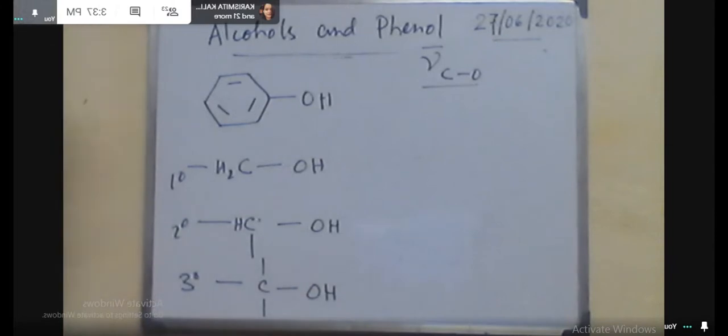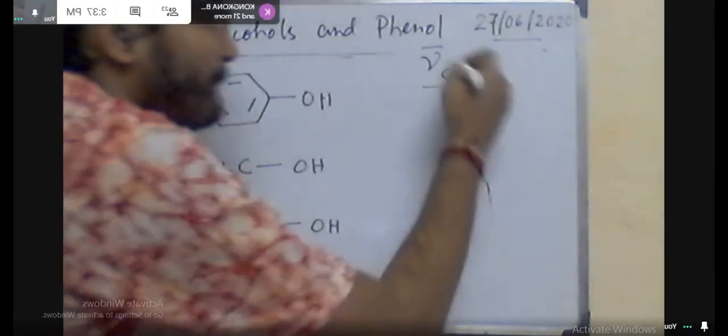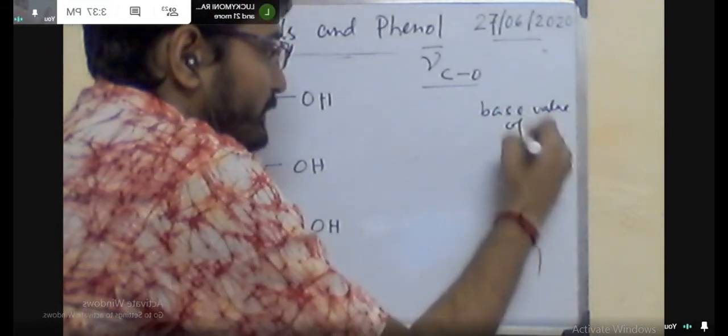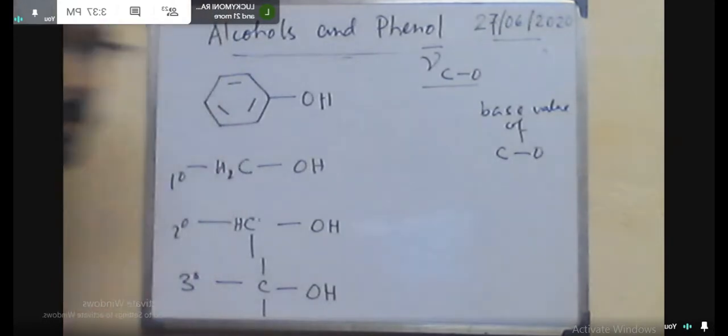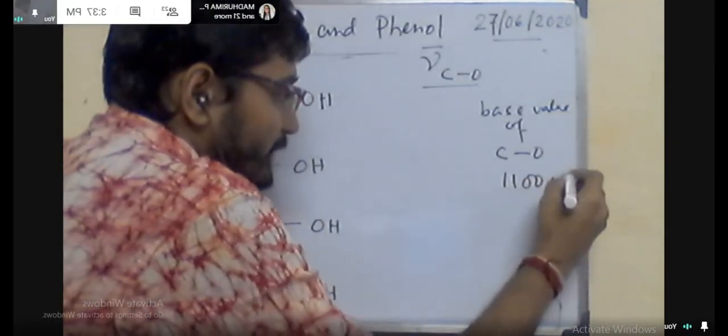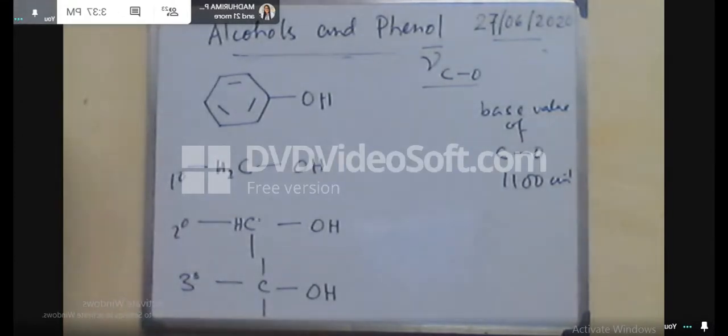Okay. Now in case of phenol, this value is found at 1220 centimeter inverse. For primary alcohol, it is found at 1150, 1100 and 1050.